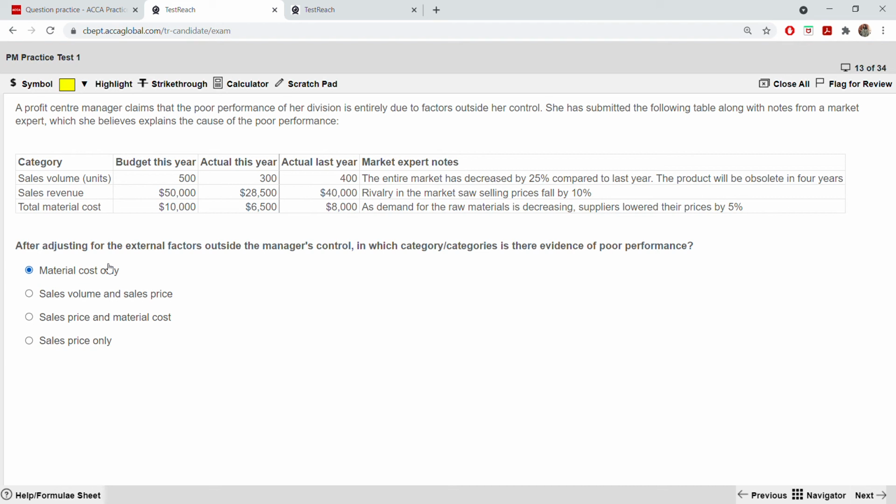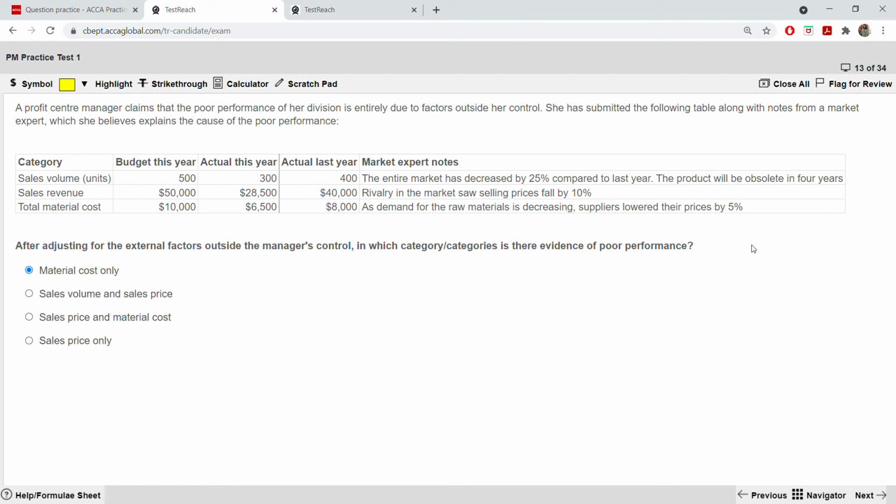It will be higher than the budget, even while the external environment shows that the prices are reducing. They told raw material prices are decreasing, the suppliers lower the prices, but even though they lower their prices, what happens? The manager is still overspending. So if the manager is overspending, it means it's a poor performance.